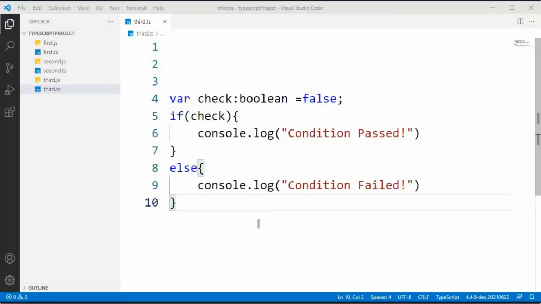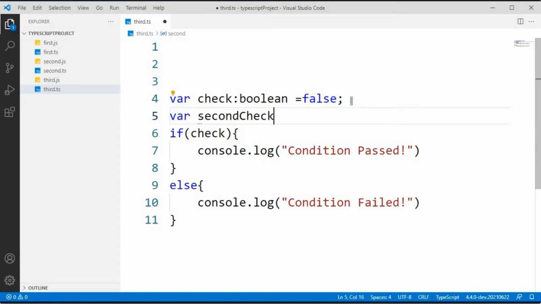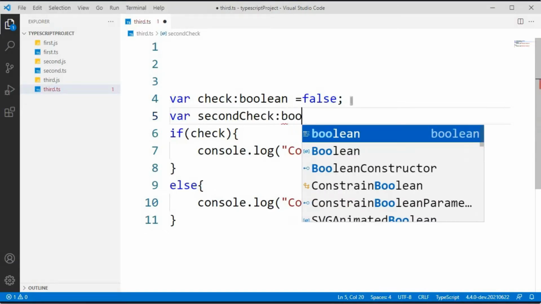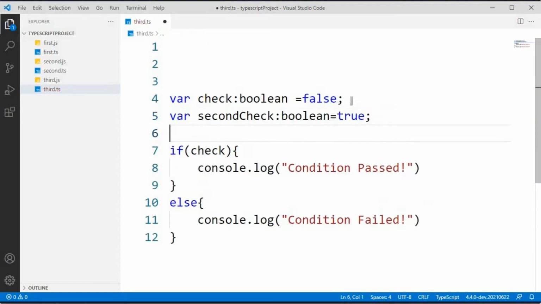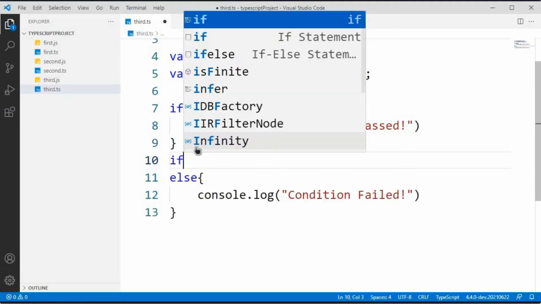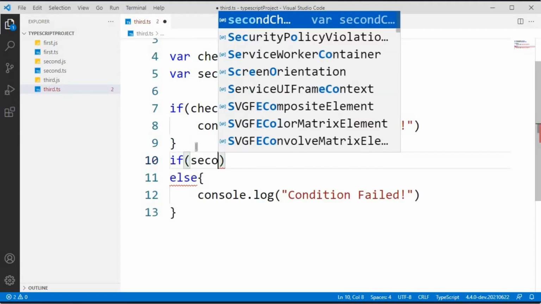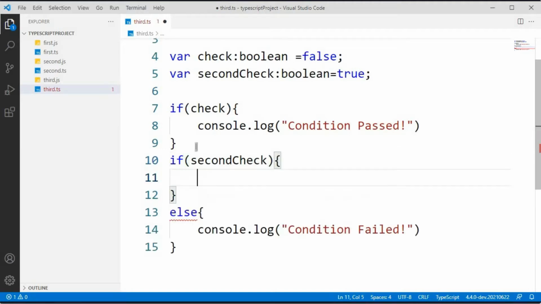So now what if I have a second condition? I am going to add one second condition like second check. This is also boolean, and I want to take this as true, and we can add a nested if for checking the second condition, and you can print that second condition is passed.